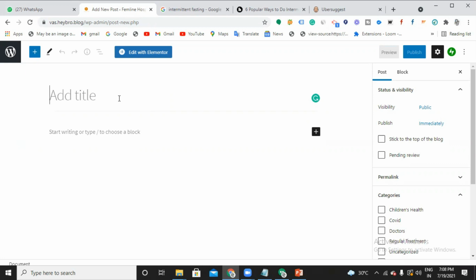Even if you make it with Elementor, make your title an H1. Now I'm going to write the title in an H1, like, best ways to lose weight naturally. By default, this is an H1. You can't change it to H2 or H3 or H4.